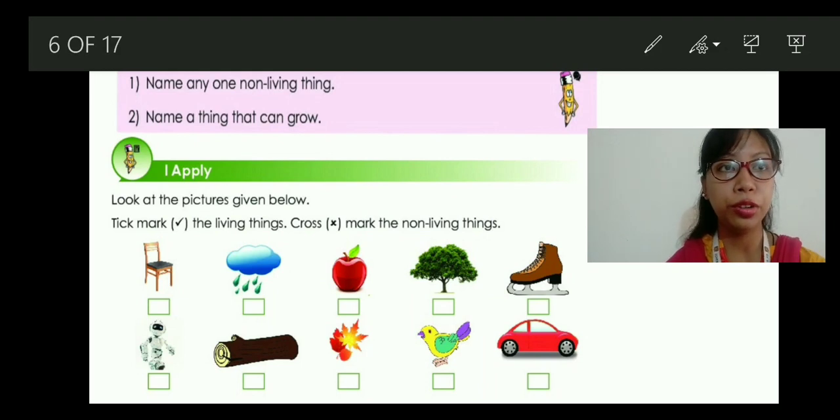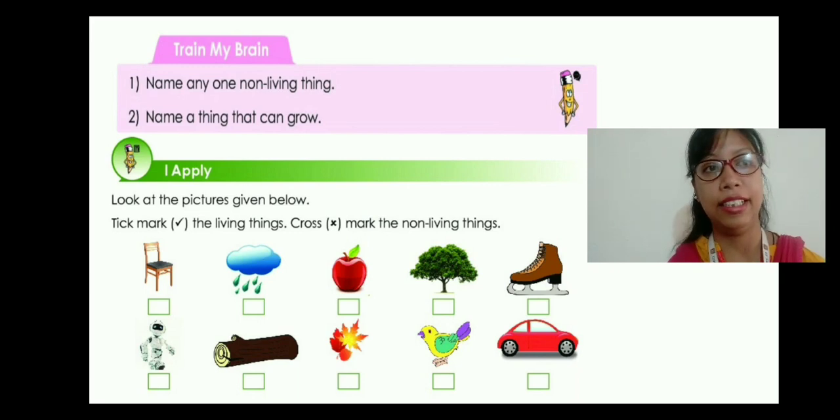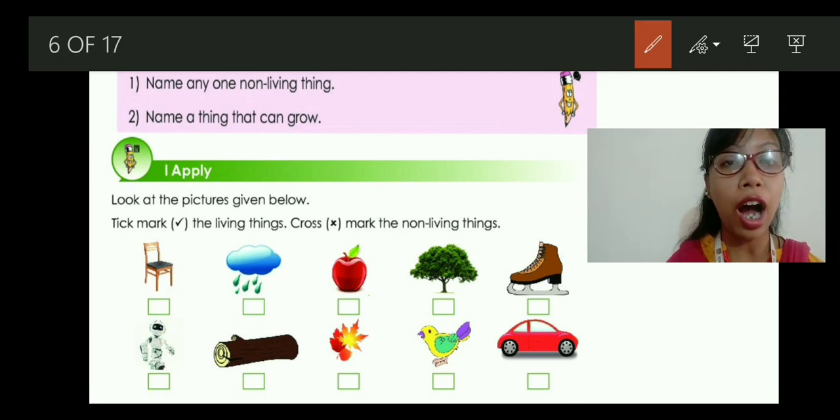Next we come to Train My Brain. So what is your name? Any one non-living thing. You have to mention that. You can write table, chair, shoes, windows, doors, anything. Then name a thing that can grow. You can write a mango tree. You can write dogs. You can write cats, horses, human beings. It's your choice of answer. Clear? Next, let's move to I Apply.